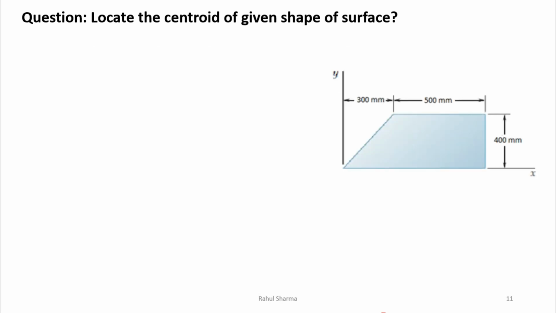Now we can see a numerical: locate the centroid of this given shape. Whenever we have to find out the centroid of any shape, we know that this is an arbitrary shape, we cannot apply a direct formula on this because it is not symmetrical about any axis, not x-axis, not y-axis. So we divide this into two standard shapes. I can say this is the right angle triangle, area 1, and this is a rectangle, area 2. Then we can find out the x bar y bar of this, and of this.